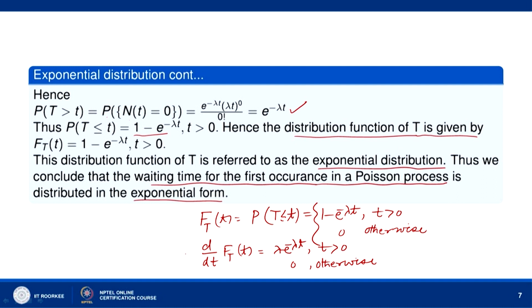As we have just seen, the probability density function is equal to the derivative of the distribution function. So, the probability density function of the exponential distribution is given by f_T(t) equal to lambda e to the power minus lambda t when t is positive and 0 otherwise.